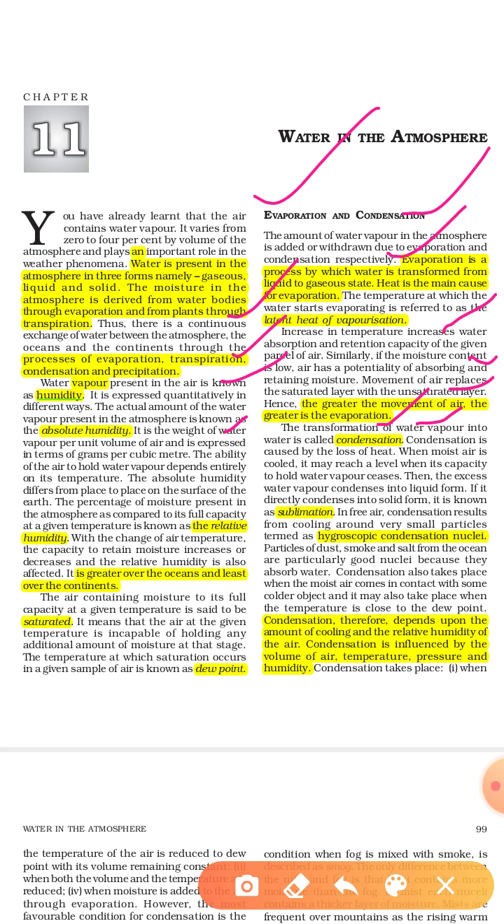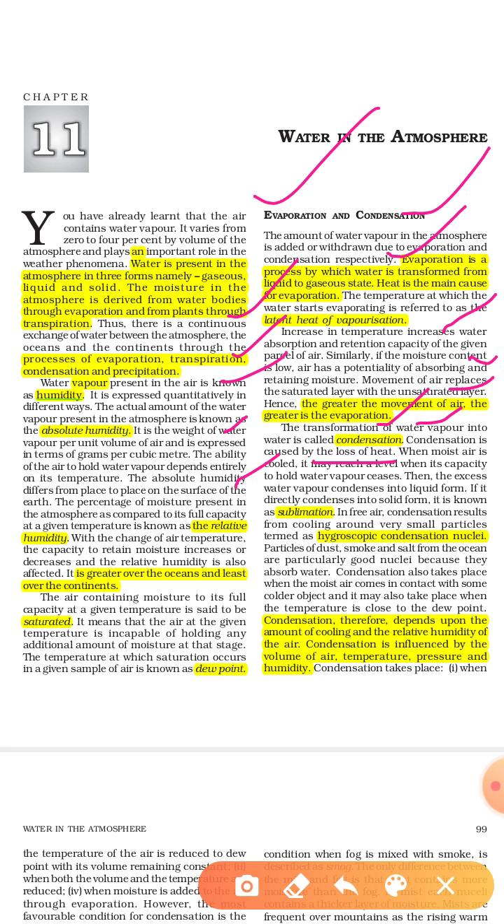Next term, that is the condensation. The transformation of water vapor into water is called condensation. Means the water converts from gas state to liquid state. Condensation is caused by the loss of heat. As we saw, evaporation is caused by the increase of heat, and condensation is caused by the loss of heat. When the temperature decreases, the condensation process takes place.